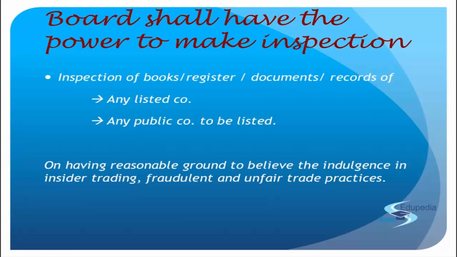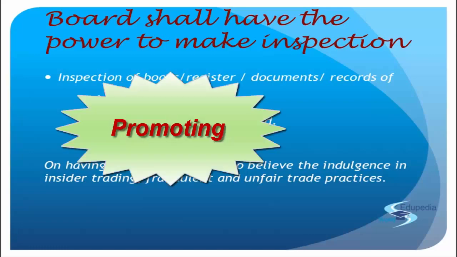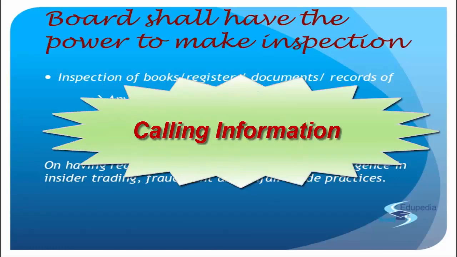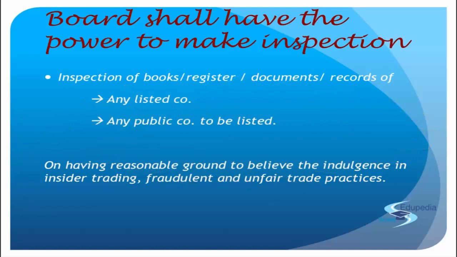We are talking about the books, meaning the books of accounts. Books of accounts of whom? We already saw in the previous lecture while we were dealing with section 11 clause 2, when we discussed all the intermediaries, we also saw the power that SEBI had related to those intermediaries. So regulating, promoting, preventing, prohibiting, calling information, all these things were already there.